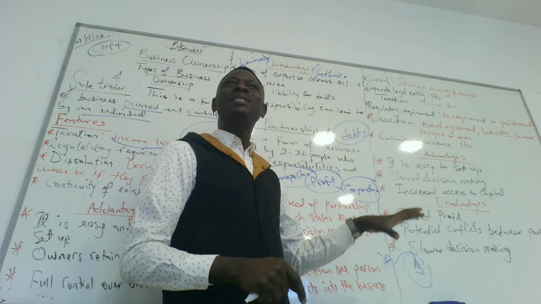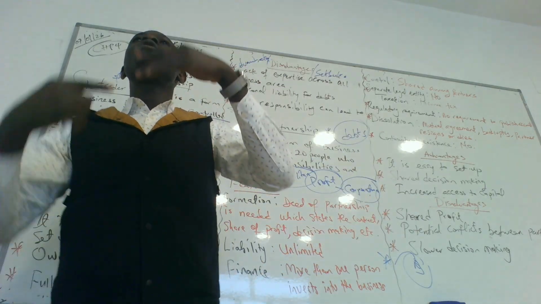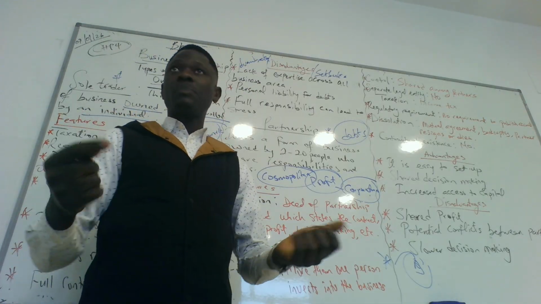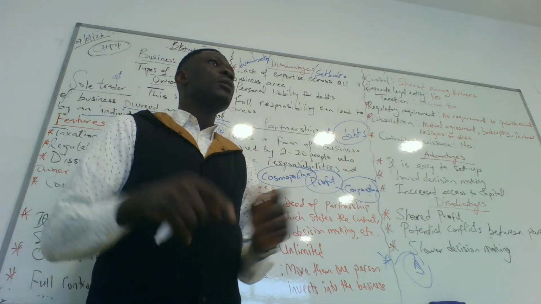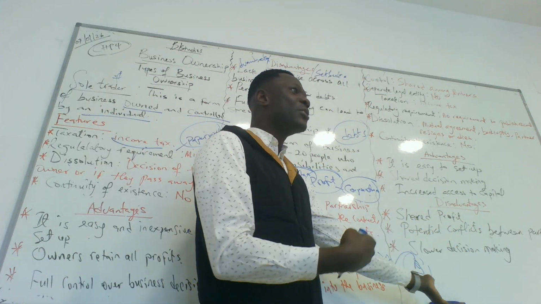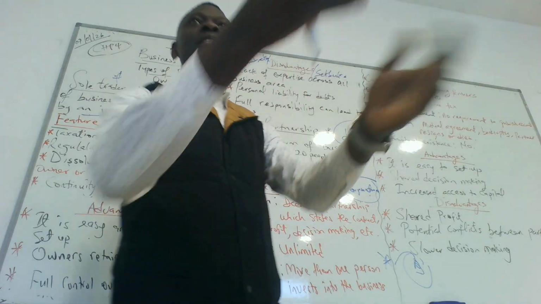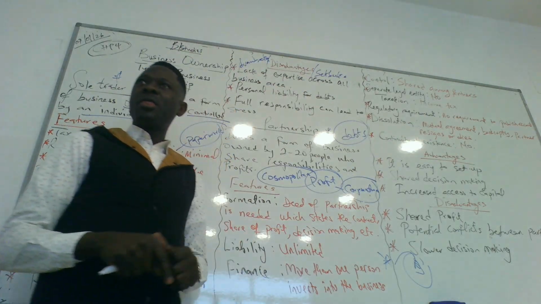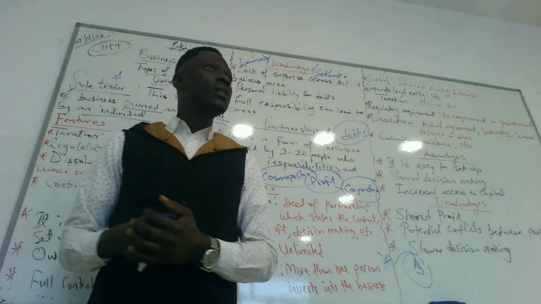Whatever debt the business has is transferred to your personal wealth. That's the problem. The business is not doing well, but you are doing well in your own life, yet the business will affect you. That is the point there. Do we get it?